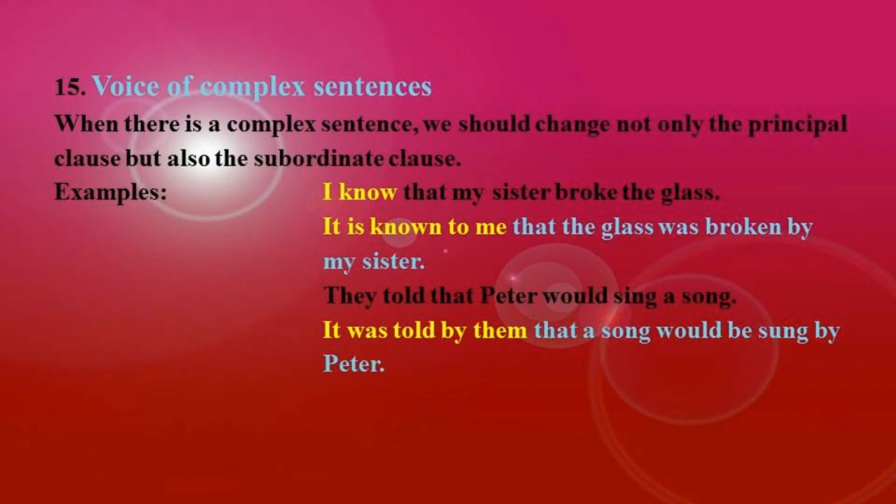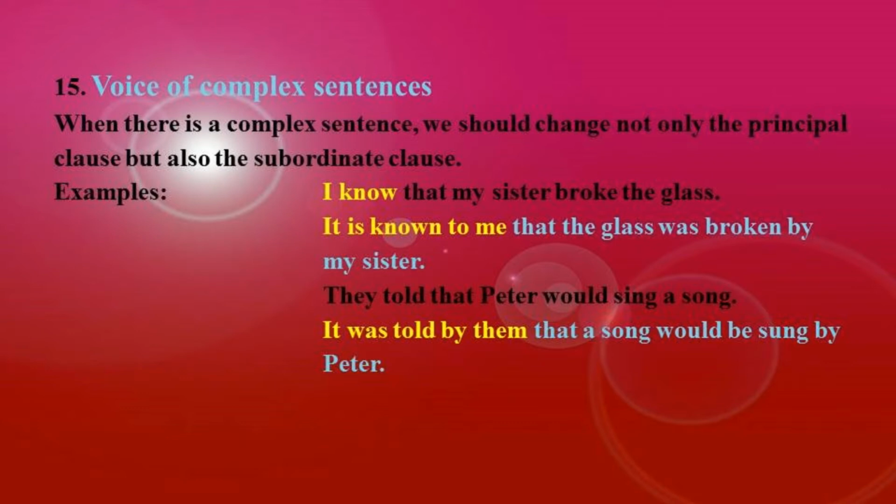Next, voice of complex sentence. What is a complex sentence? A complex sentence is the one where there is one main clause and one or more than one subordinate clause, right? So when there is a complex sentence, we should change not only the principal clause but also the subordinate clause. Take the example: I know that my sister broke the glass. It is known to me that the glass was broken by my sister.